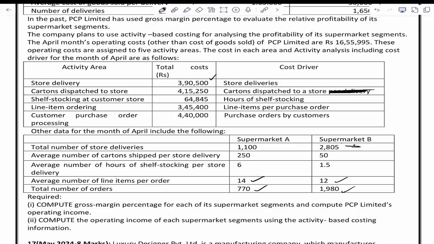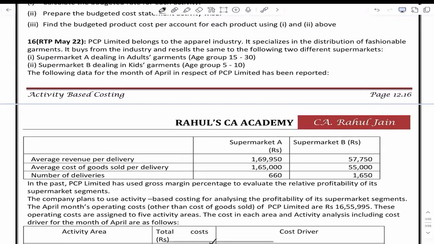If you're done with that, you can start off with the traditional method. Remember to write total revenue, total COGS. You will multiply revenue per delivery with the total number of deliveries given above. You will multiply COGS with the total number of deliveries. You will get gross margin. Do not deduct operating expenses, supermarket wise; directly deduct from the total column. Because in the existing system, how are we evaluating profitability? Using gross margin. That means operating expenses are not being allocated. Are we clear? If you want, you can write that statement.